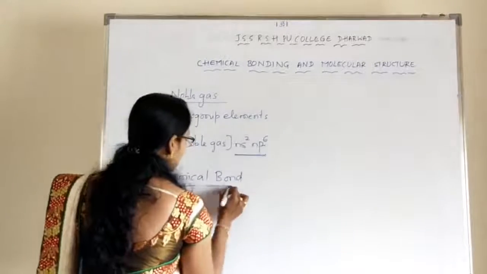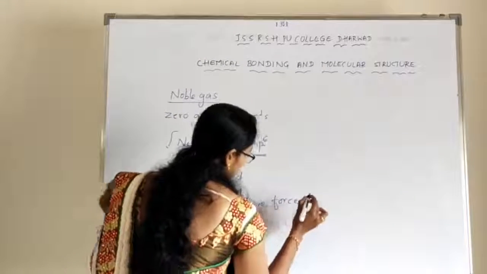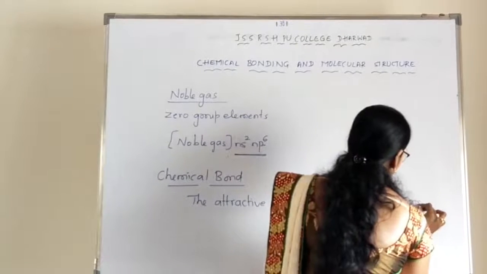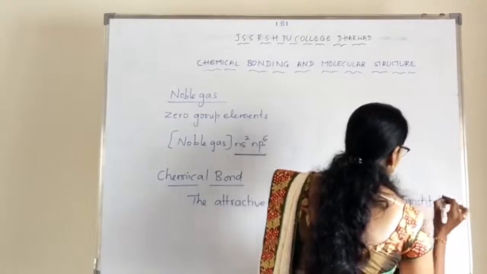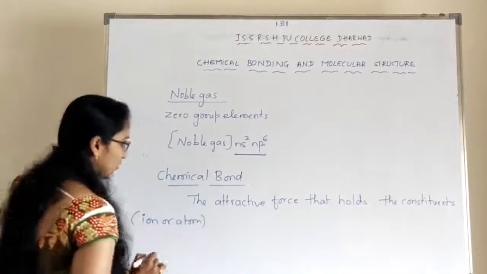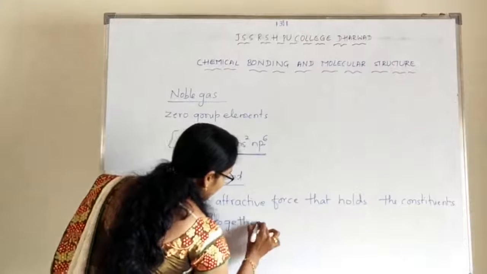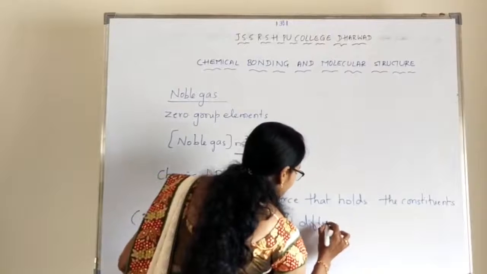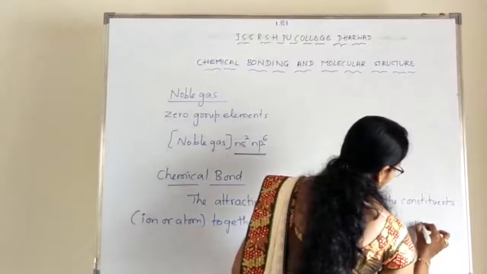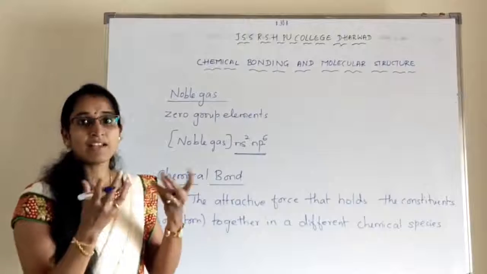So what do you mean by chemical bond? Chemical bond is nothing but the attractive force that holds the constituents together in a different chemical species. Constituents is nothing but either an ion or an atom. Attractive force means either a complete transfer of electrons or a sharing of electrons.